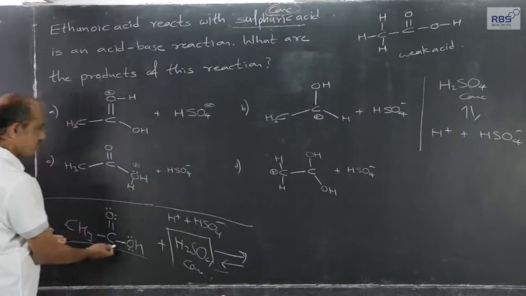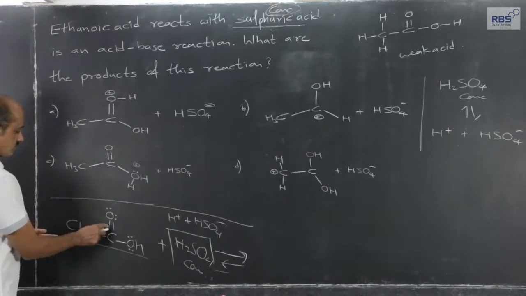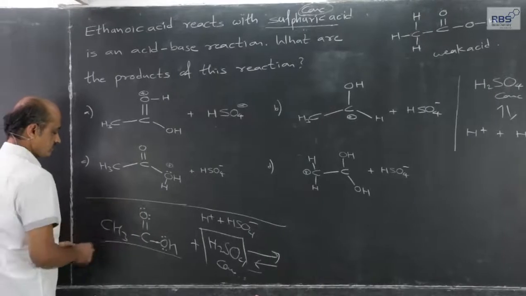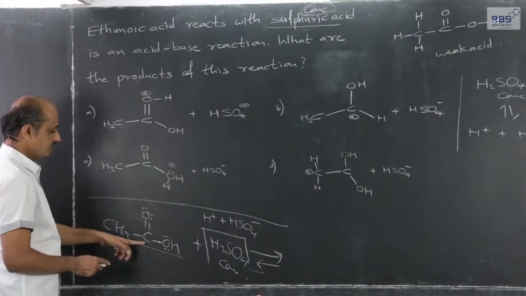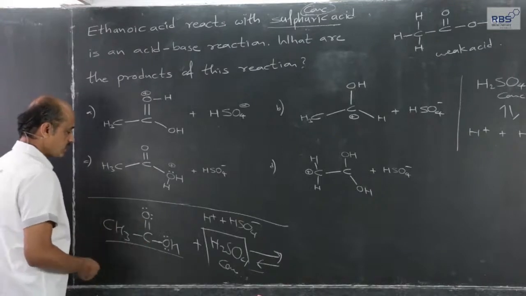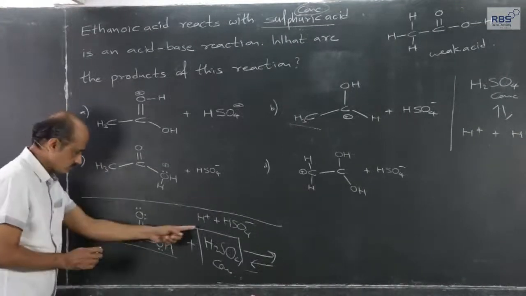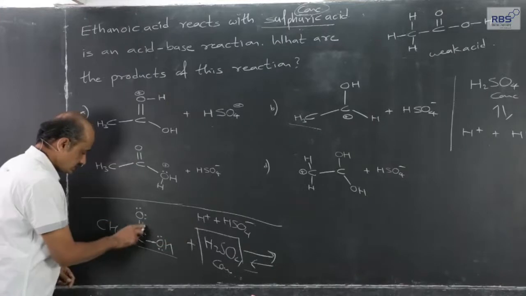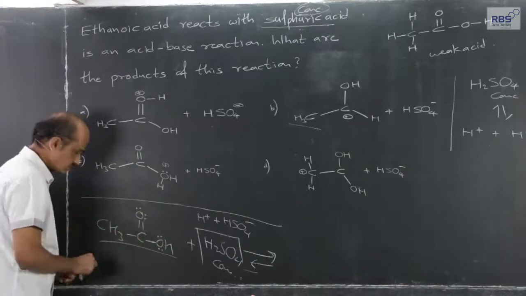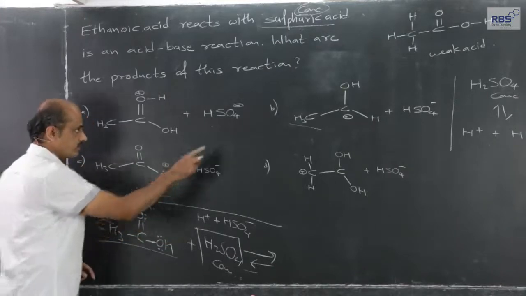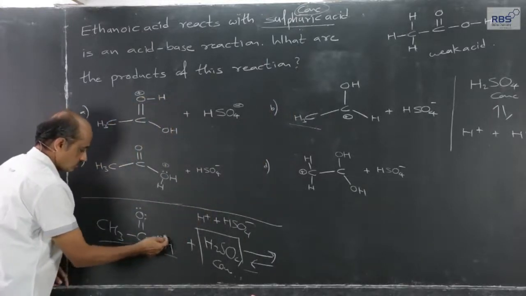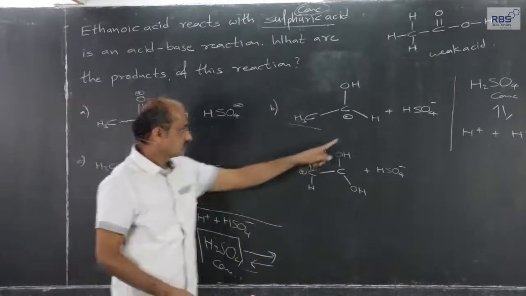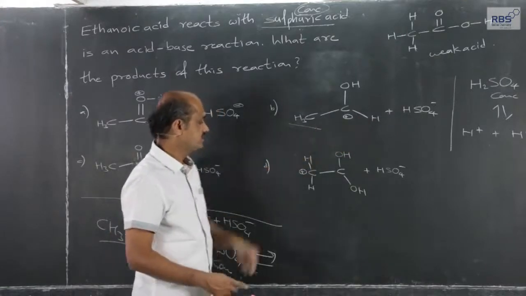Even in acetic acid, the lone pair goes to oxygen. Even this possibility is not possible, because if the H plus ion from H2SO4 accepts a lone pair and forms a covalent bond, what about this oxygen? It is not shown here. So this possibility is just not possible.